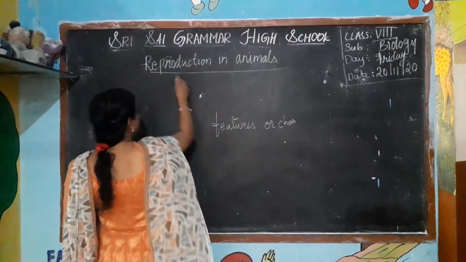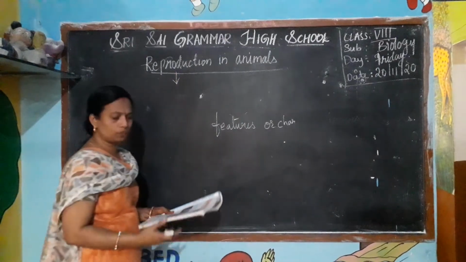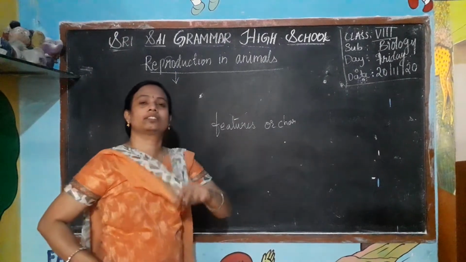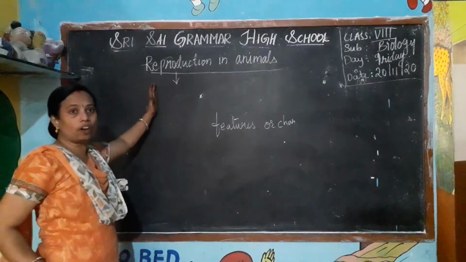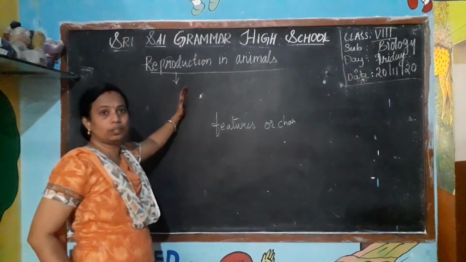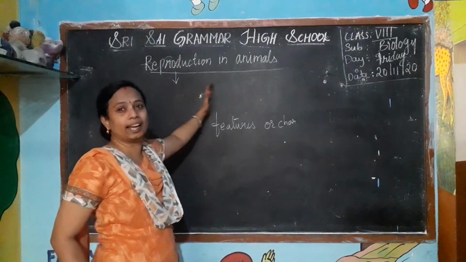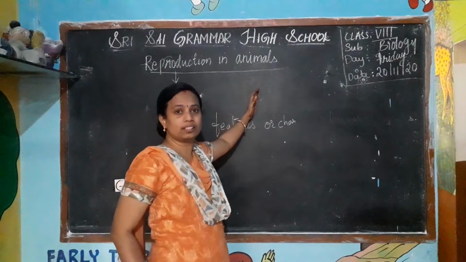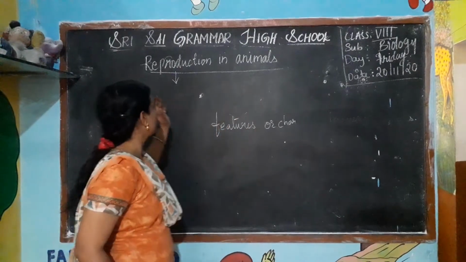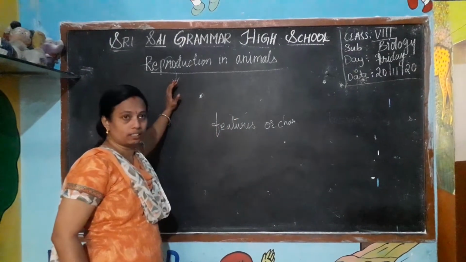So what is meant by reproduction? Reproduction means the organisms produce their own kind. That is known as reproduction.